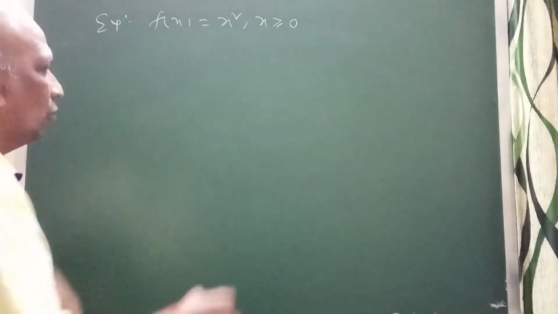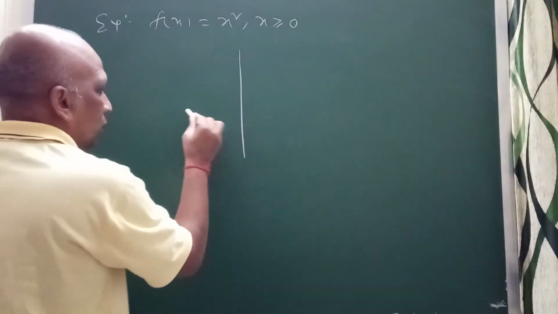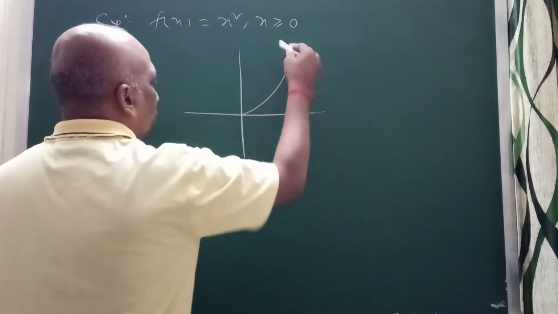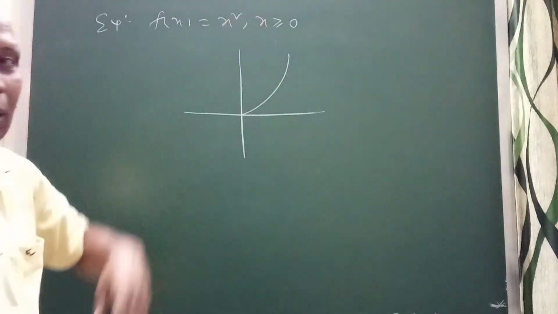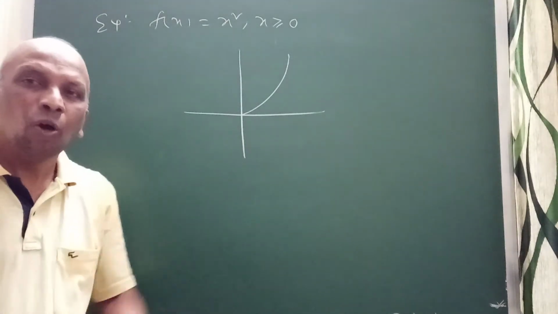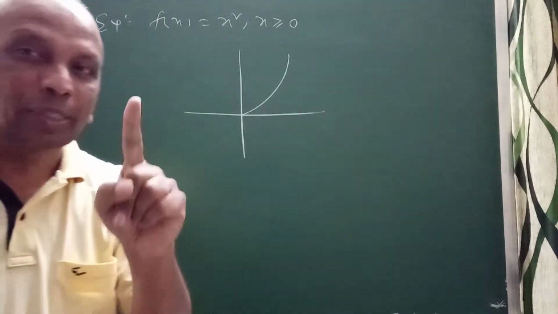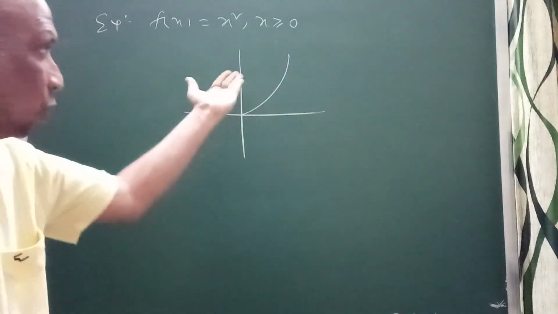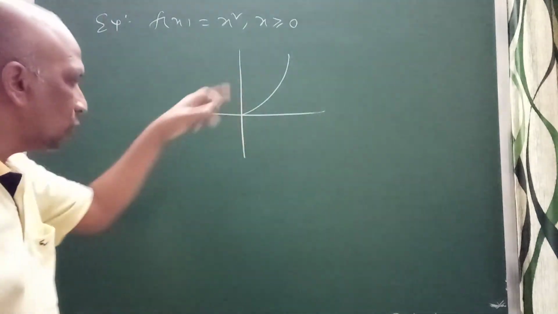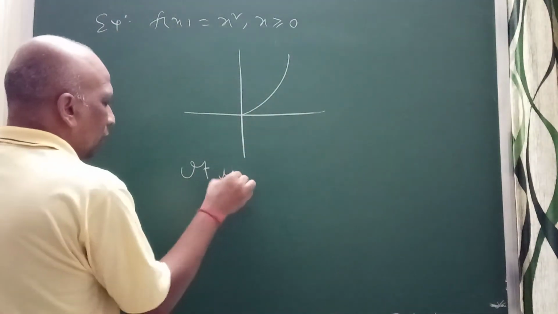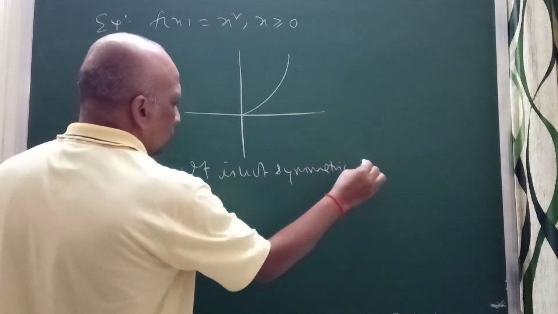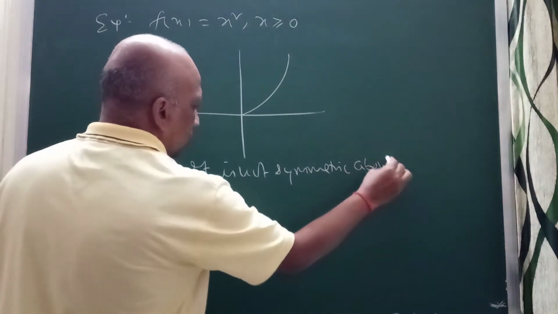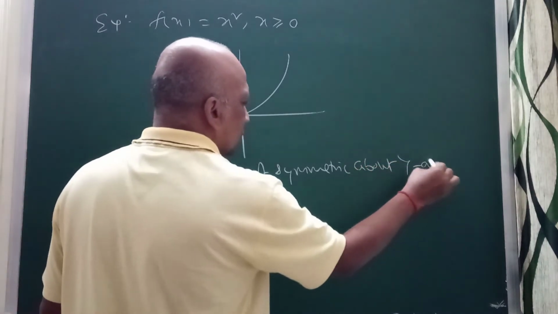So you think about the graph of this. If you draw the graph of this, you can observe the graph will go like this. This is the graph of y equal to x square when x is greater than or equal to 0. What is the rule for an even function? It should be symmetric about the y-axis. It is not symmetric, correct? So it is not symmetric about the y-axis.